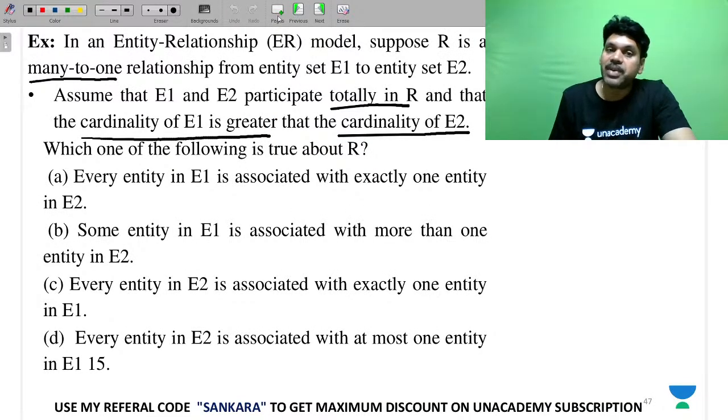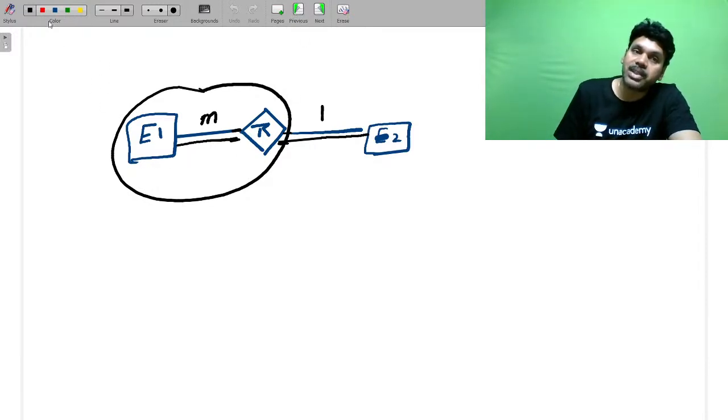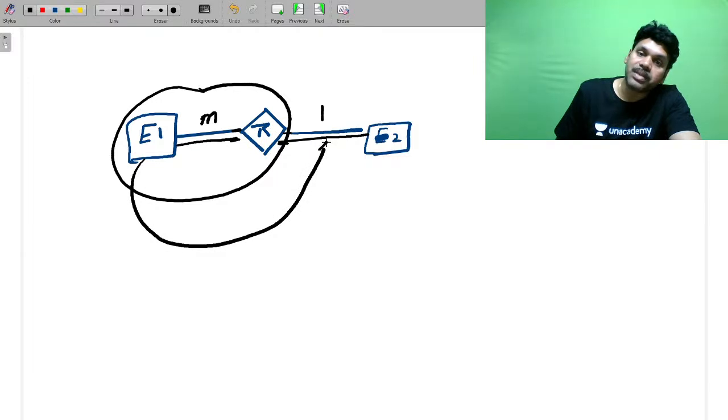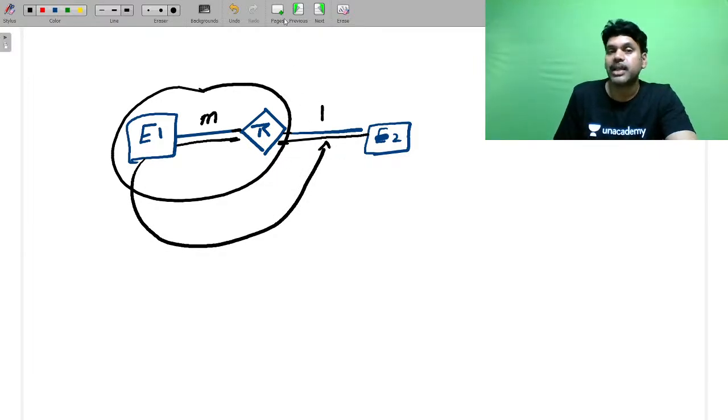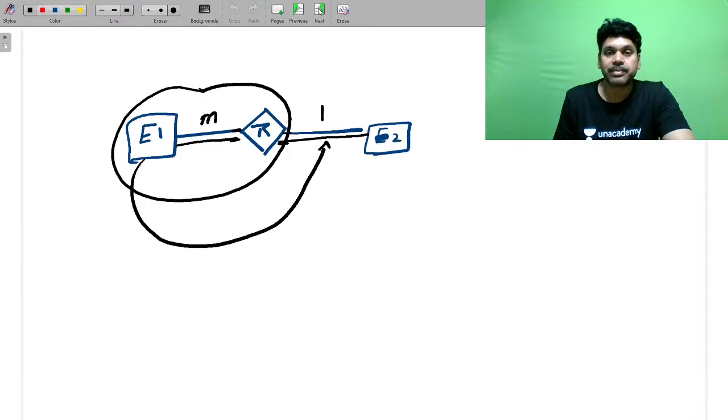Every entity in E1 is associated with exactly one entity in E2. So this side to this side. Every entity in E1 is exactly associated with E2 only one time. So this is correct.